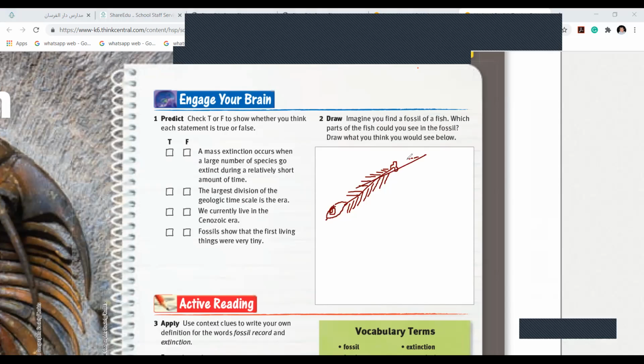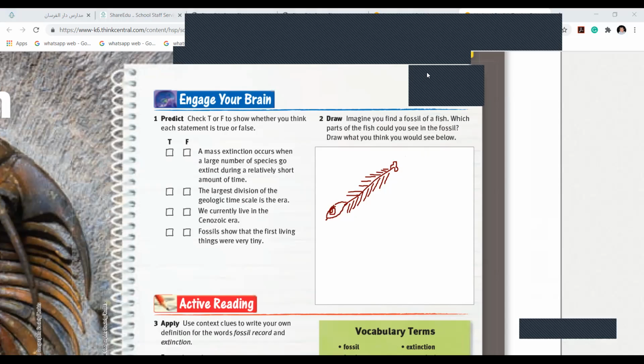Yeah, it's like bones, mostly. Yes, only the fish bones will be left. And this is like a fossil I can imagine. So please, you can draw there.